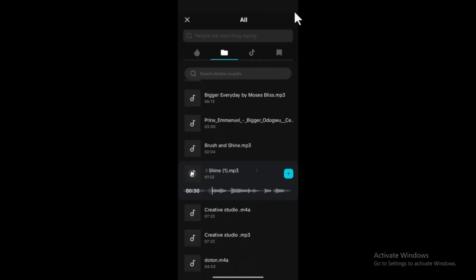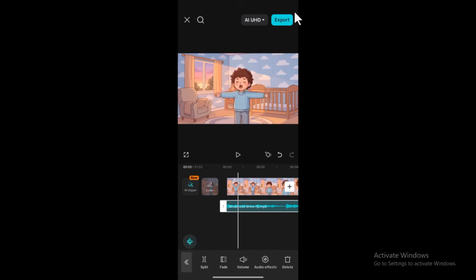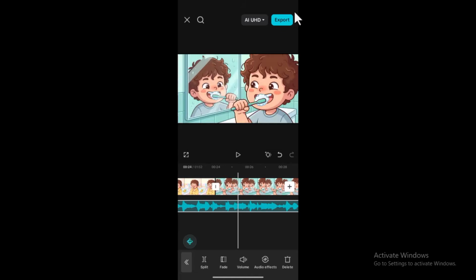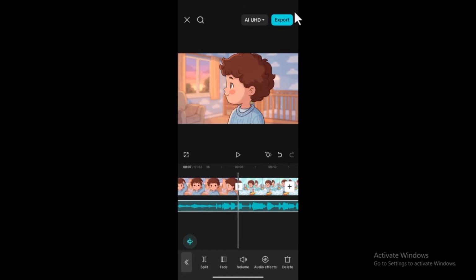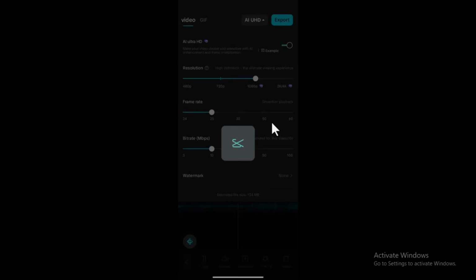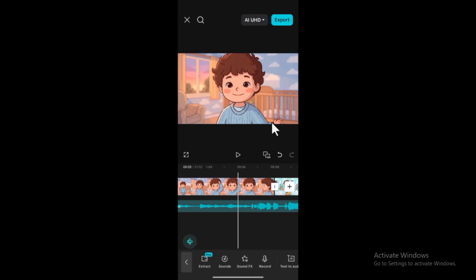Now what will be the final output? Adjust it, just add animations to it, transitions to it, whatever thing that you want to add, just add it. If you want to have captions, whatever, you can download it and export it as 1080p if you're a pro user. But if you're not, just get it.